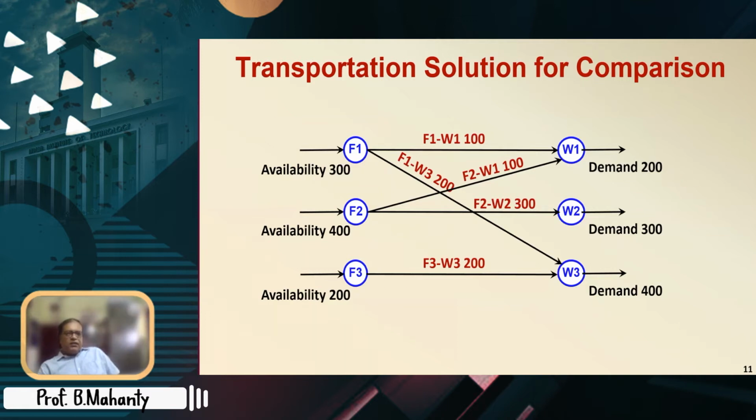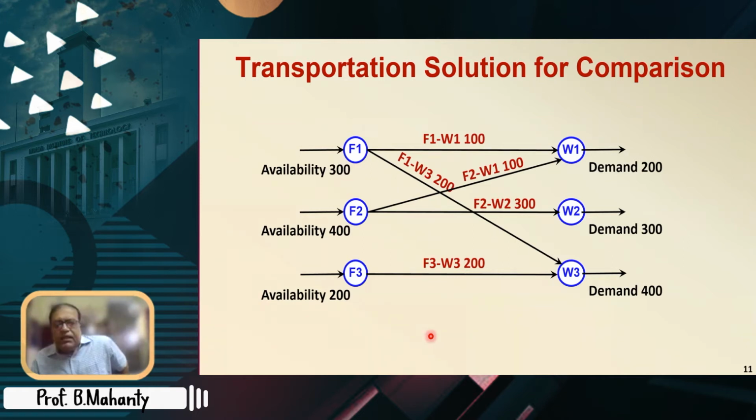Is it all right? So you can see that the balance is all happening here. The availability at F1 is 300, 100 plus 200 is 300. At F2 it is 400, so 100 plus 300 is 400. F3 availability is 200, and that 200 goes to W3. And at the demand points, W1 receives 100 plus 100, 200. So demand is met. W2 receives 300 and demand is 300, it is met. W3 receives 200 plus 200, 400, demand is met. So this is the solution. We shall again get back to this diagram after we solve the problem as a transshipment problem, right?